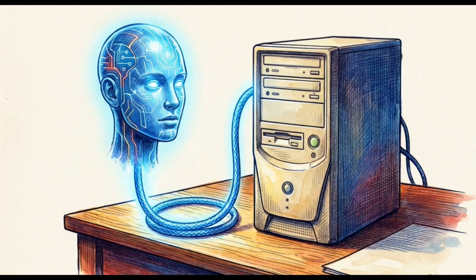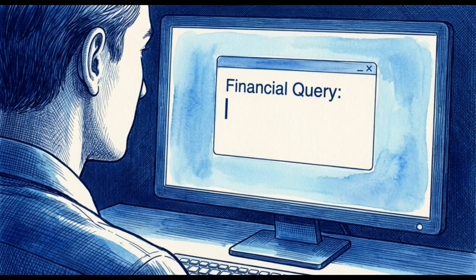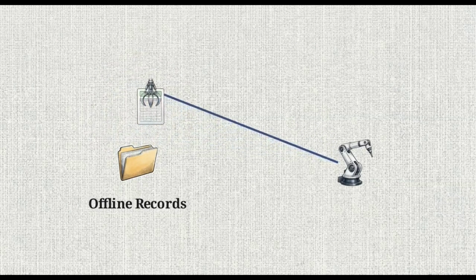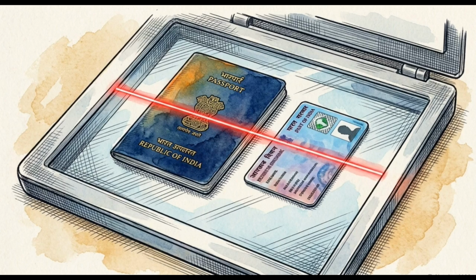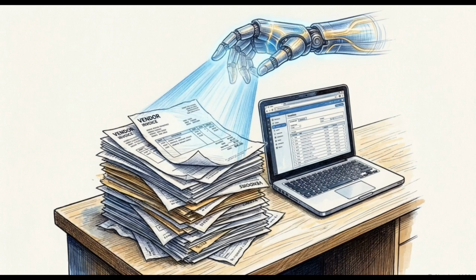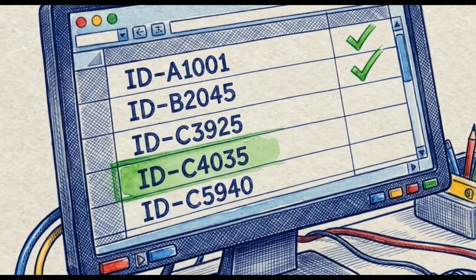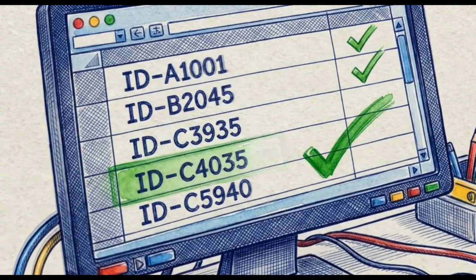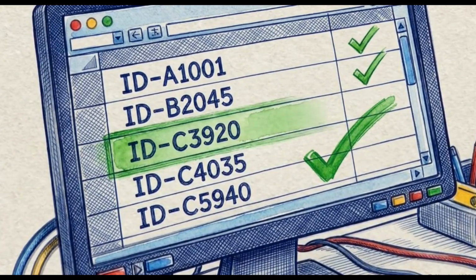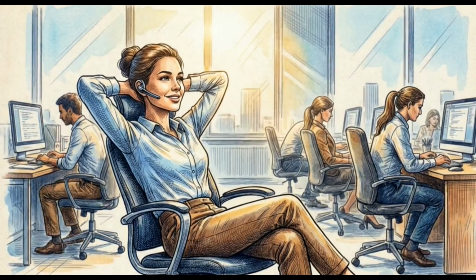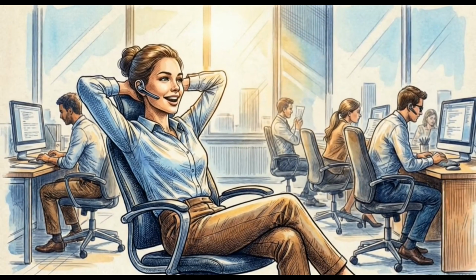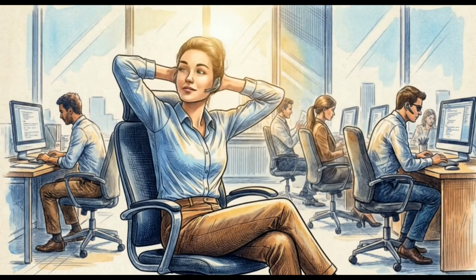For accounting, an MCP connection lets an AI plug directly into your local Tally Prime data. You can ask questions about your trial balance or expenses in plain English, and the AI pulls the answer directly from your offline records. There is even a tool for government services, like ID verification. While an agent processes your vendor data, it can automatically check tax IDs and PAN cards against official records to make sure everything is valid. Indian businesses using these tools can now manage their entire financial workflow through a simple conversation, rather than spending hours